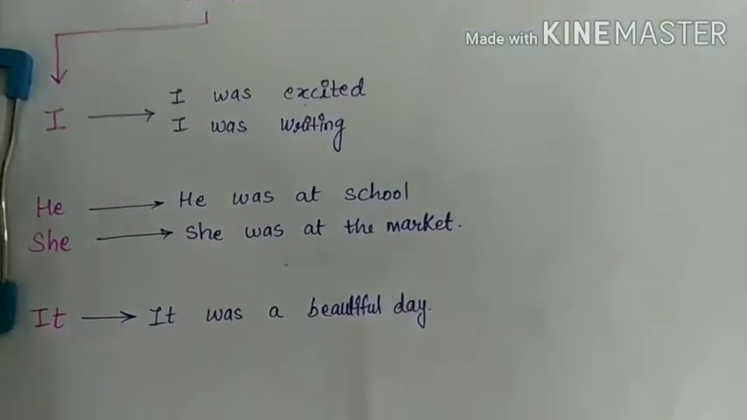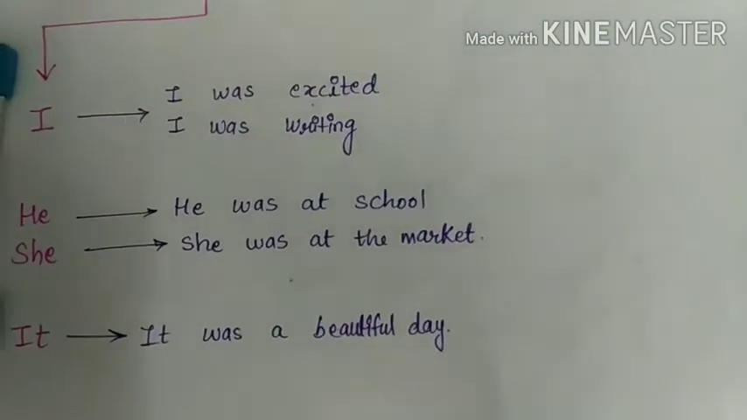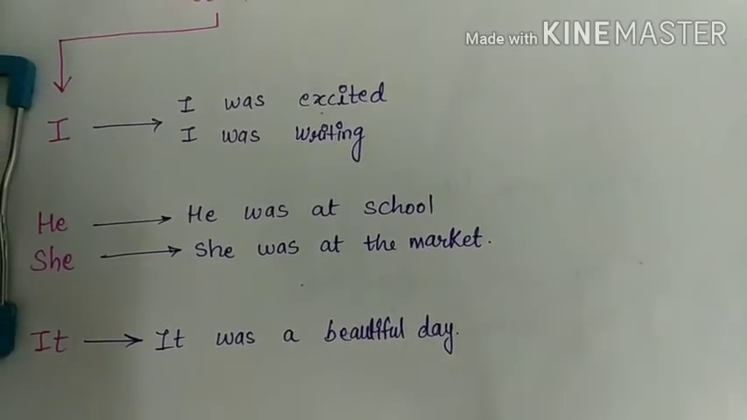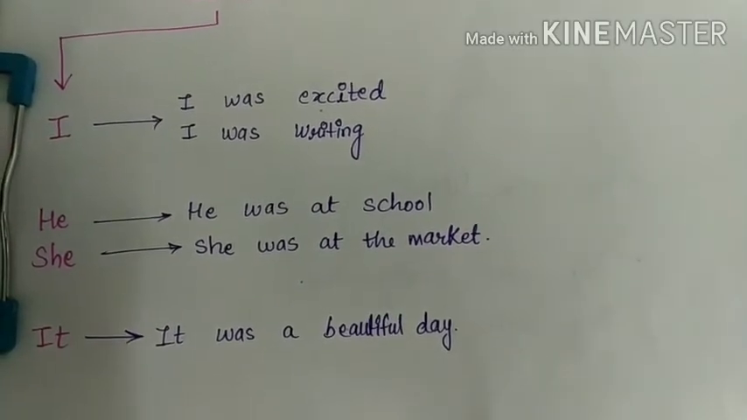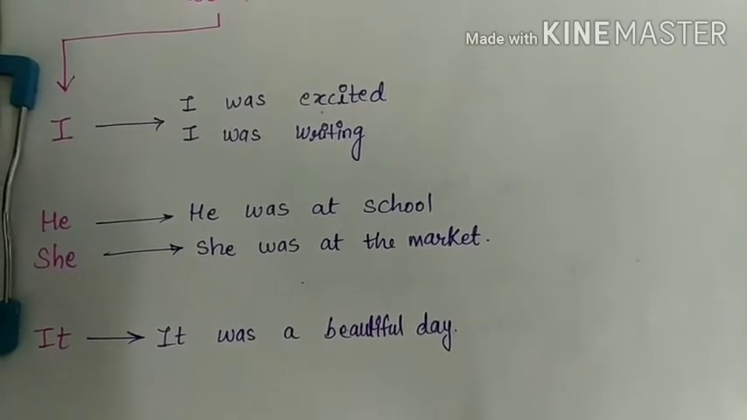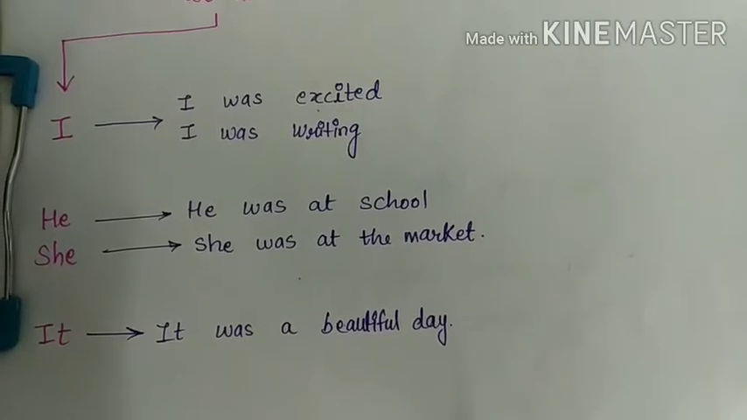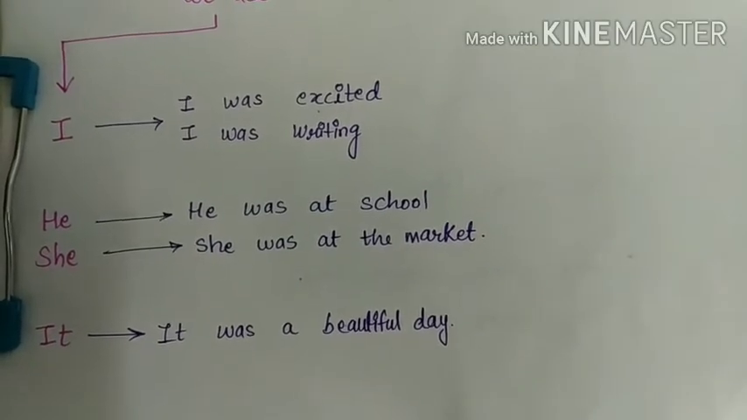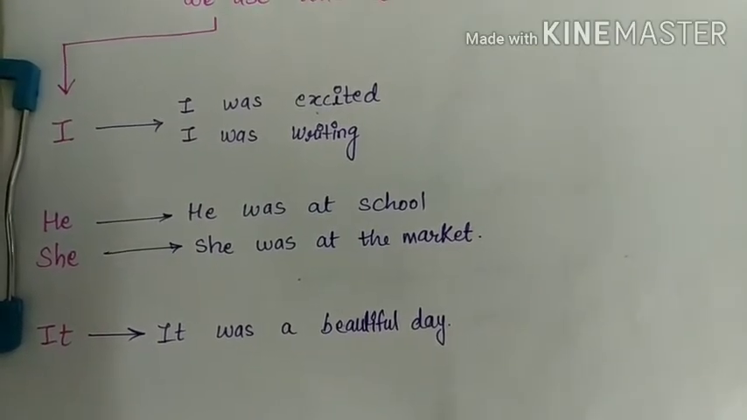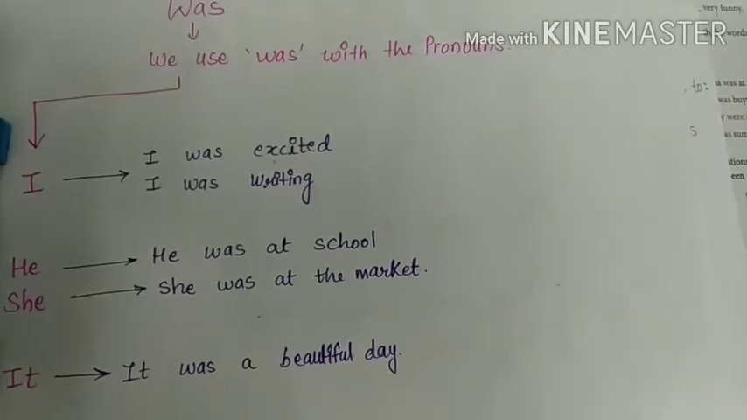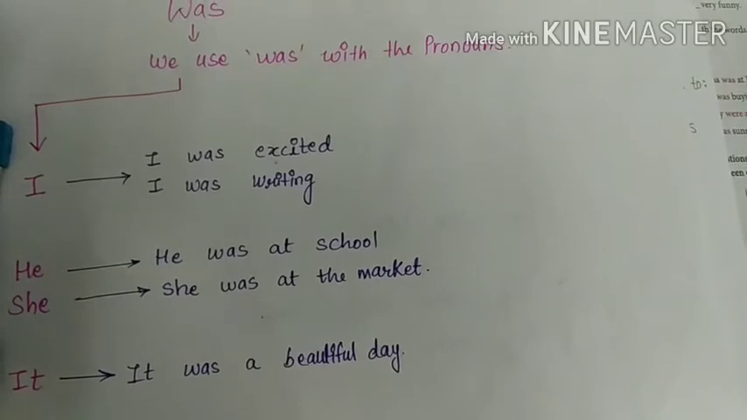Let us see the examples. I was excited. I was writing. He was at school. She was at the market. It was a beautiful day. See, all the sentences are in past forms, isn't it? Yes. Now let's see the next one, that is were.